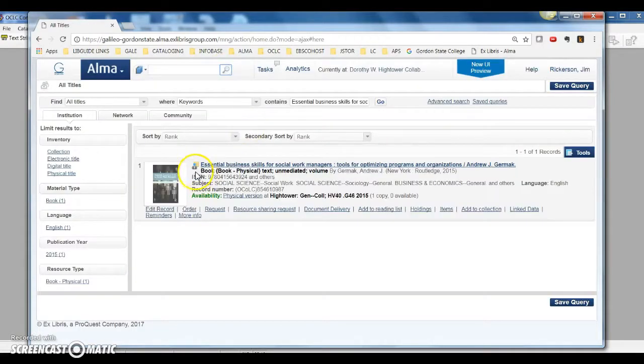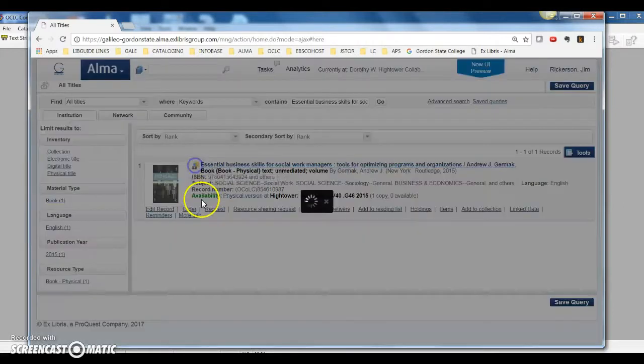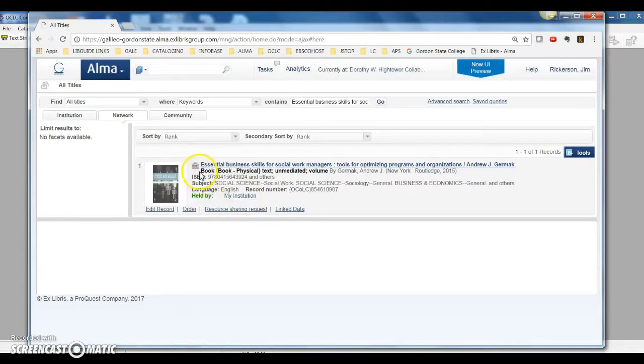Okay, you'll see that after we clicked order and created the purchase order line, it linked that record to our institution zone, and you see that because of the icon here. And you can toggle to the record in the network zone and see that we're the only institution that has a copy of this, which you saw before when I searched for this by ISBN, nothing came up in the network zone.